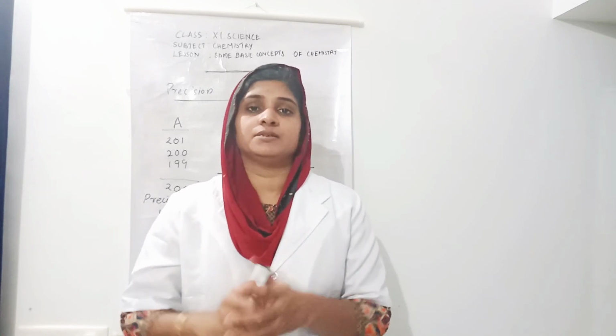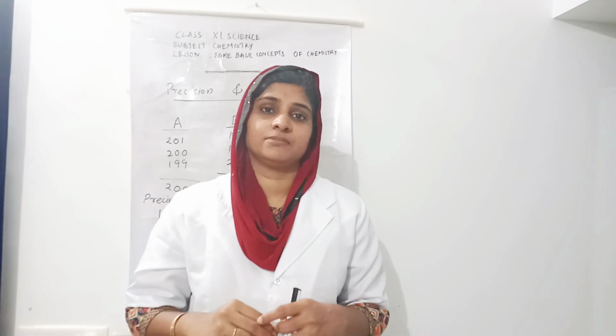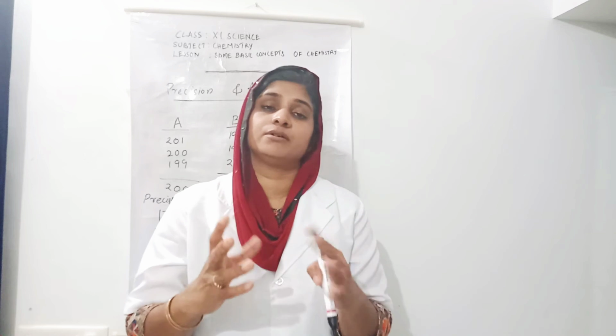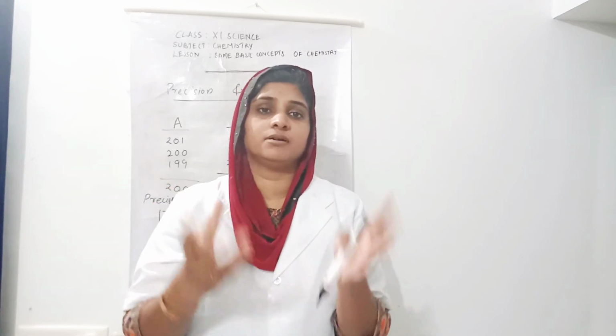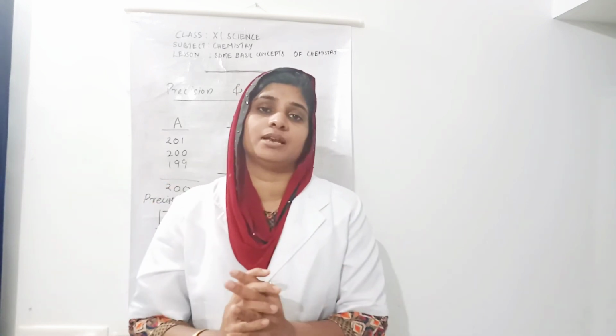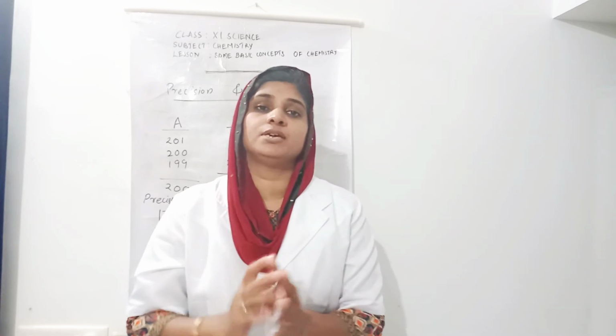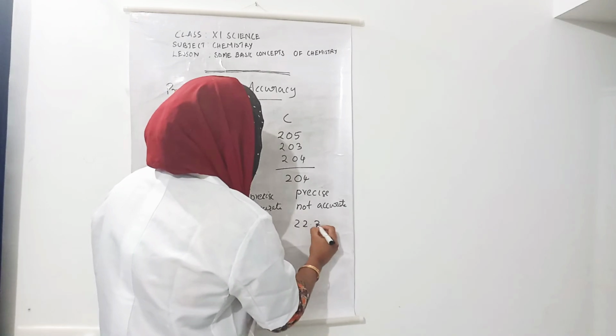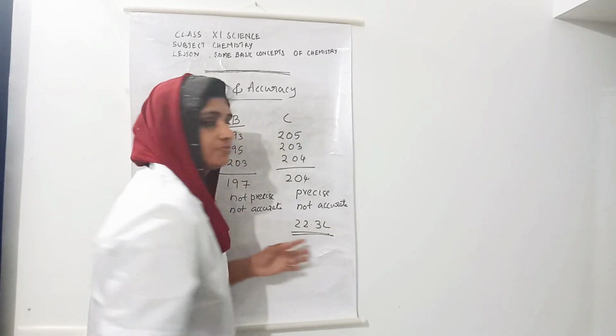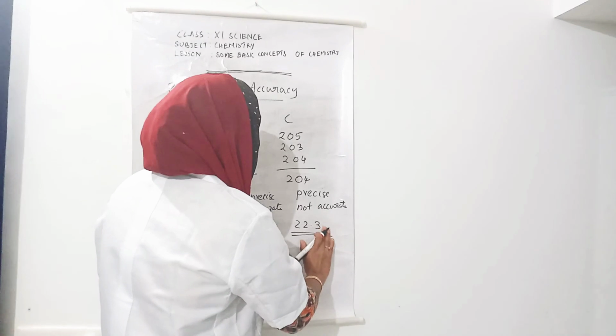Okay, next, in measurements we can expect this kind of uncertainty. If I am giving you some quantity of milk, 1 liter, and I ask you to measure it using some apparatus available in the chemistry lab, you measure it and tell me it is 22.3 liter, or otherwise 22.3 ml.